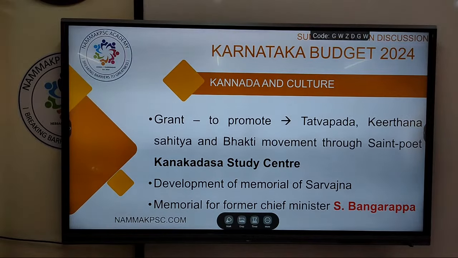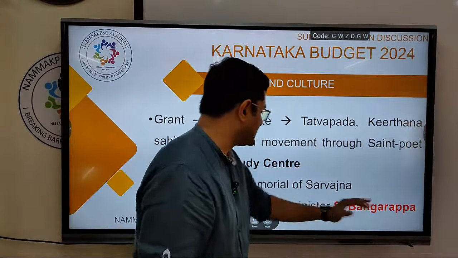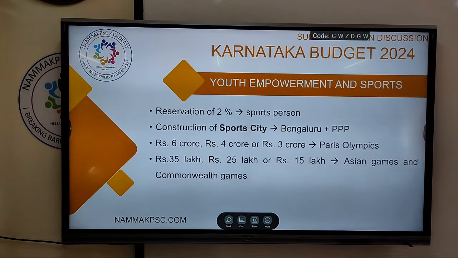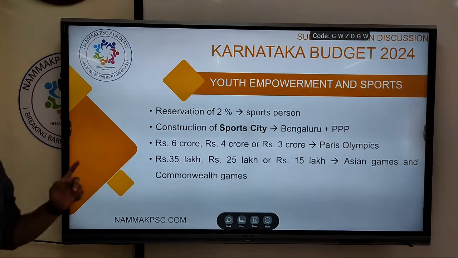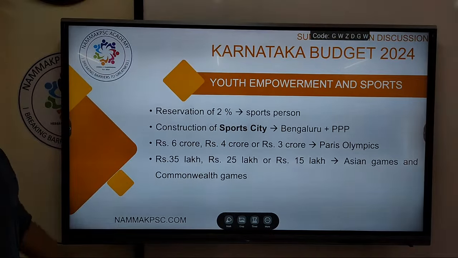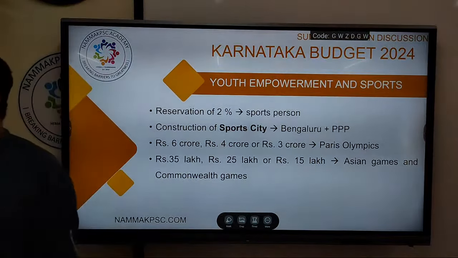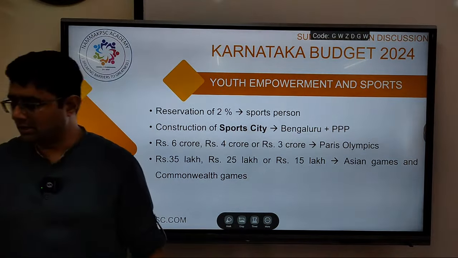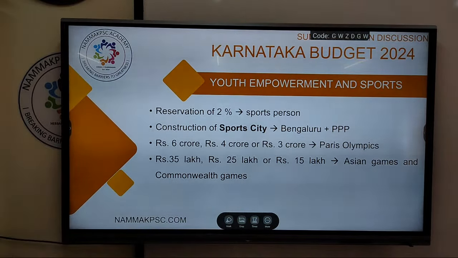So the Bangarappa memorial will be set up, a memorial for Sarvagna, and study centers for promoting all these works will be done. Next, for youth, 2% reservation in police and other government jobs for sports persons has been proposed. Then construction of a sports city in Bengaluru under the PPP model. Then to motivate sports persons, awards have been already announced.